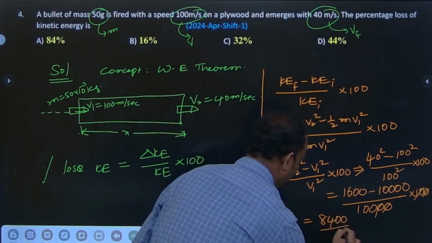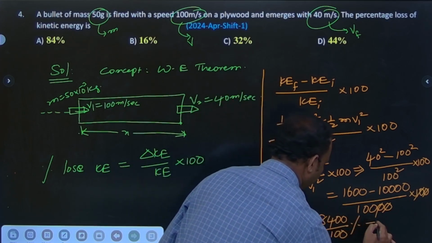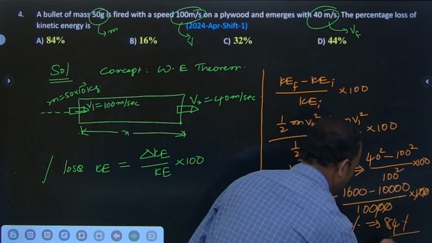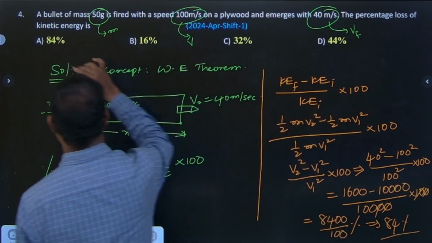8,400 by what? 100. So it's a percent, correct? This is what? 84%. So option A is correct.